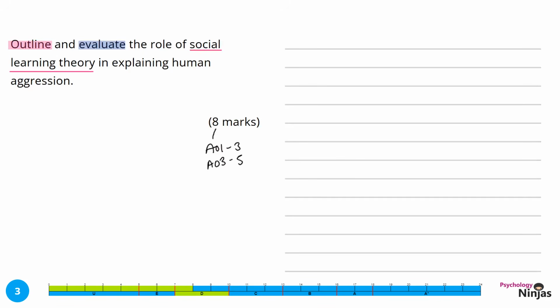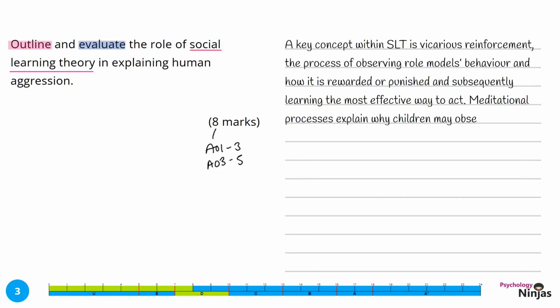Let's start with our explanation. A key concept within social learning theory is vicarious reinforcement, the process of observing role models' behaviours and how it is rewarded or punished, and subsequently learning the most effective way to act. Mediational processes explain why children may observe the same act of aggression but commit different ones. We've included key terminology here in terms of vicarious reinforcement, role models, and mediational processes, all linked into aggression.